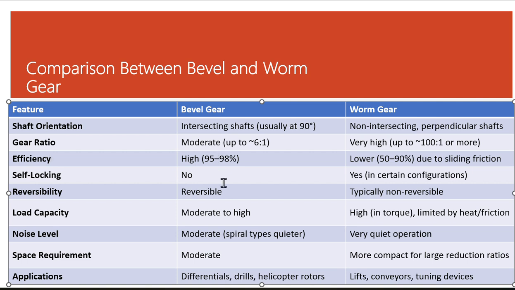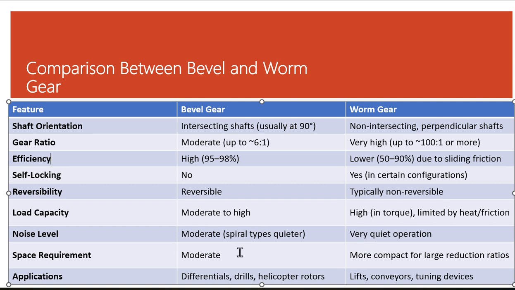Reversibility in bevel gear is reversible. Worm gear is typically non-reversible. Load capacity in bevel gear is moderate to high, but in worm gear is high or limited by heat or friction. Noise level is moderate in spiral type, and in worm gear it's very quiet operation.